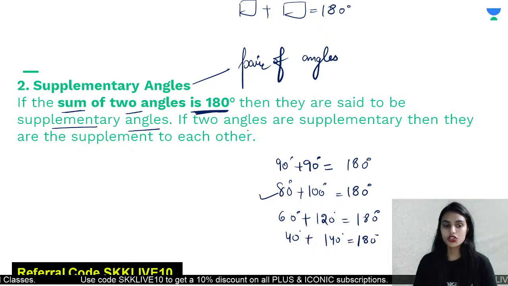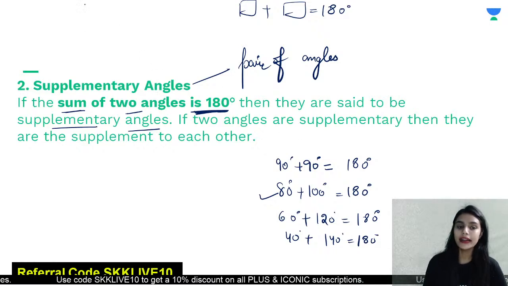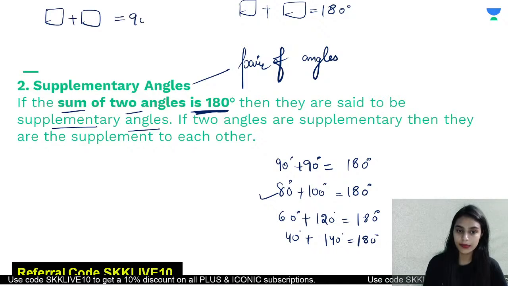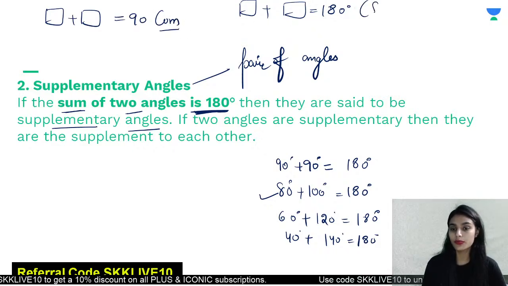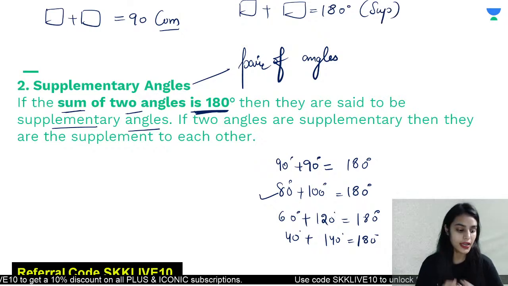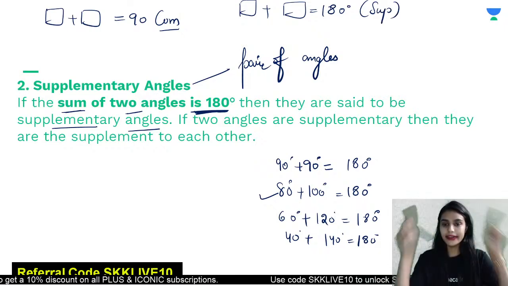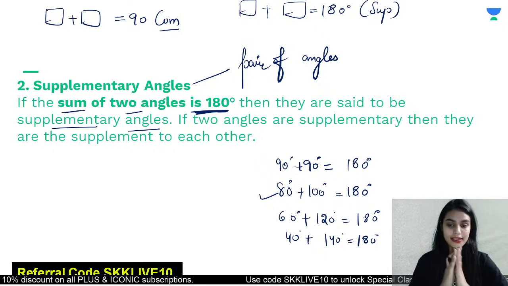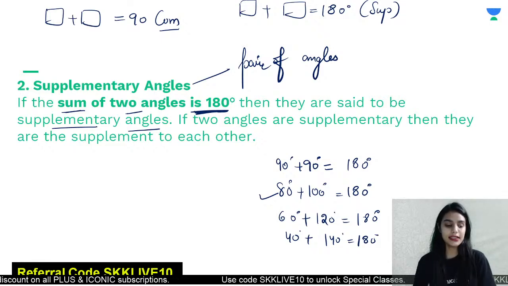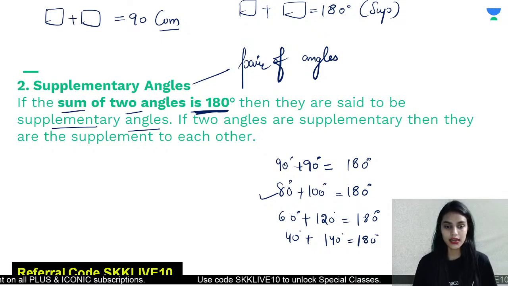Alright, class. So, if two angles add up to form 90, that would be complementary. If two angles add up to form 180, that would be supplementary. Is the idea clear to everyone, or is there some doubt? If there is any doubt, ask me now. Ask me quickly if there is any doubt.